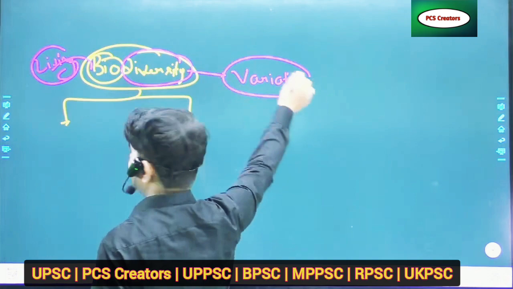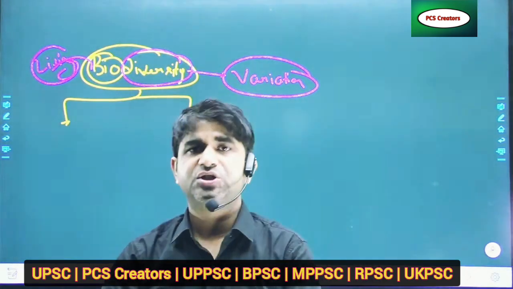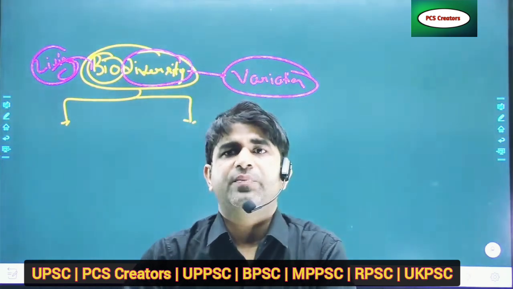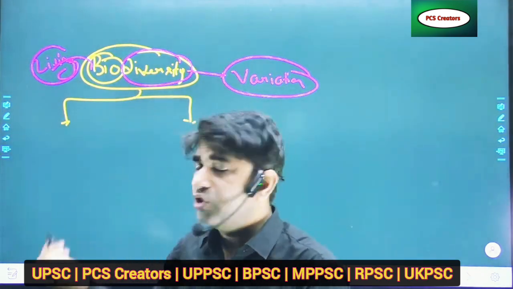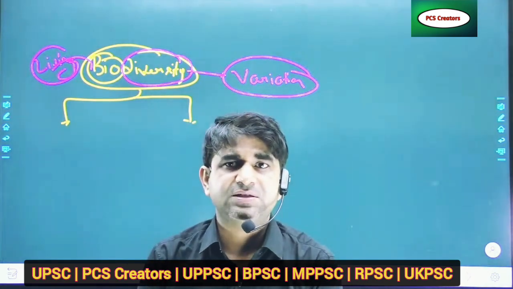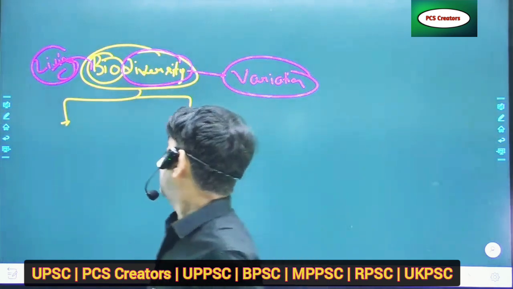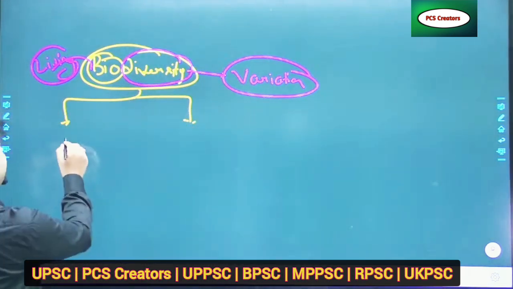If there are variations in any area, or in a specific area, those variations of species are known as biodiversity.